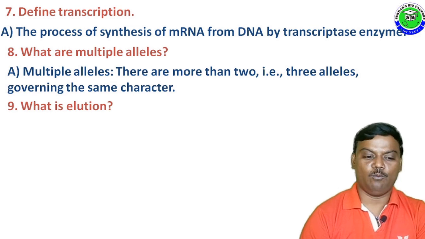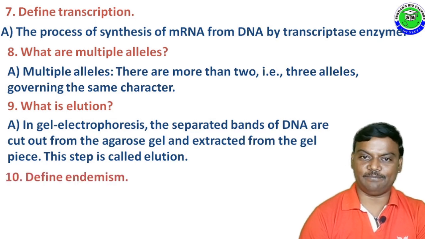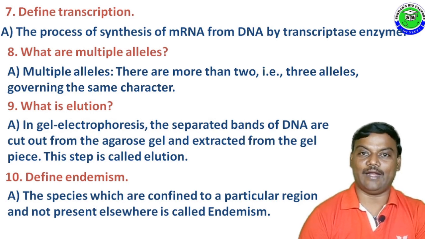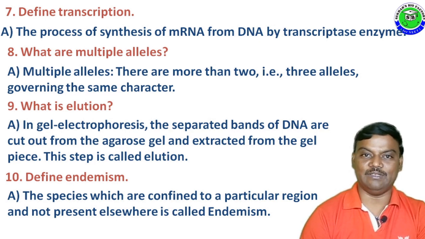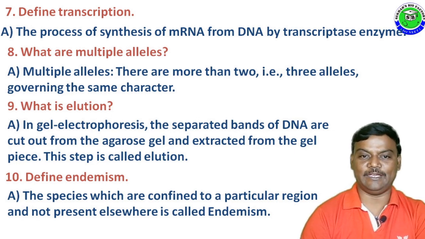Question number 9. What is elution? The answer is in gel electrophoresis, the separated bands of DNA are cut out from the agarose gel and extracted from the gel piece, which is called elution. Question number 10. Define endemism. The answer is the species which are confined to a particular region and not present anywhere else is called endemism. So these are the 10 one-mark questions from Part A.